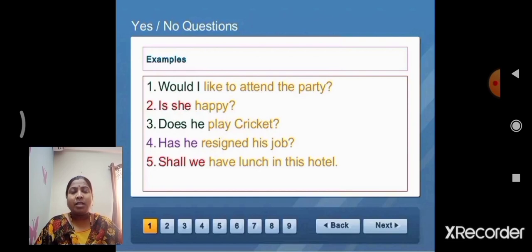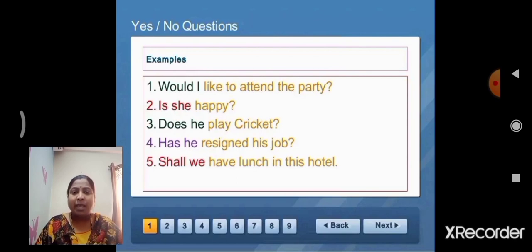Second one, the statement is she is happy. How do we make the yes or no question? Pick up the auxiliary verb is, plus the subject she: is she happy?